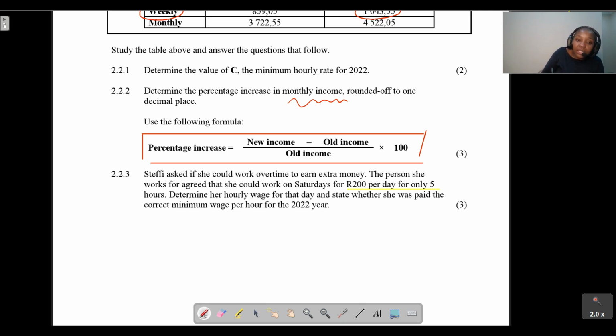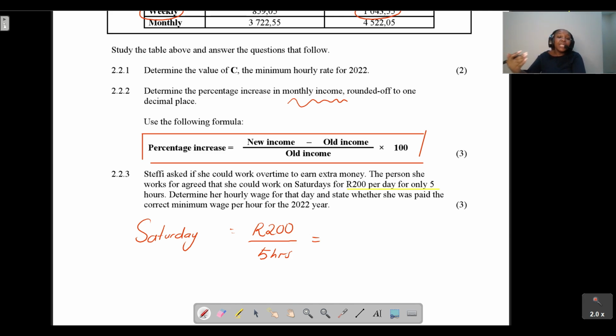So already we can get the rate that she is getting paid per hour on a Saturday. If you take 200 and divide it by 5 hours, the rate if she works on Saturday is 40 rand per hour. So that is the hourly rate for Saturday.